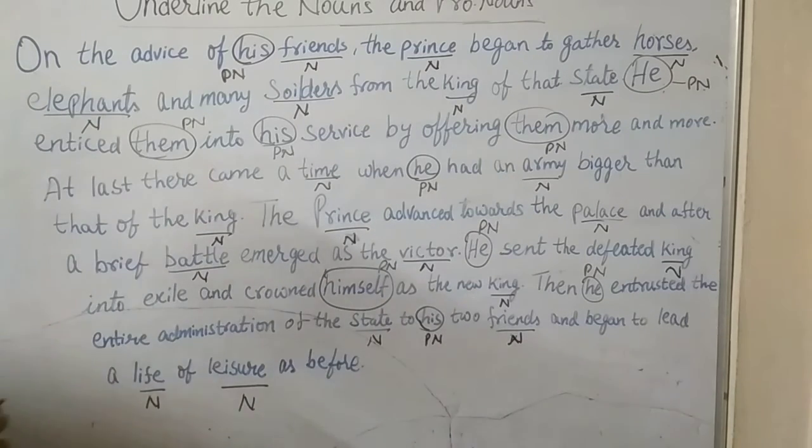Right. I hope you all got them correct. If you have made some mistakes, do correct them. I'll give you one more paragraph in the description box so that you have to copy it down and do the same thing. Underline the nouns and pronouns from the paragraph that is given to you.